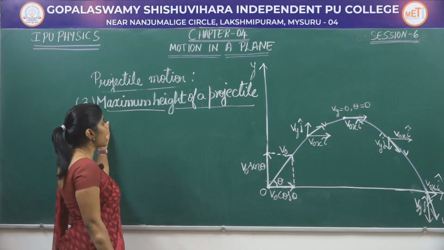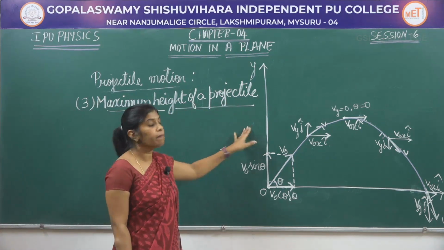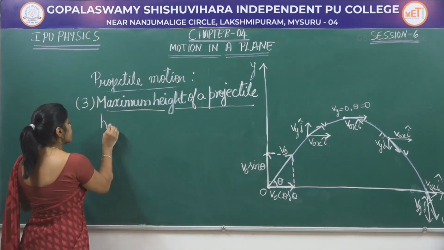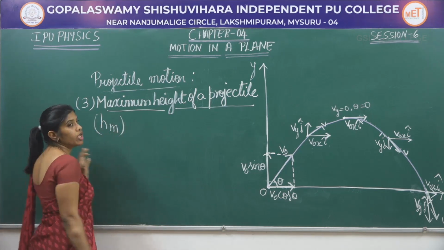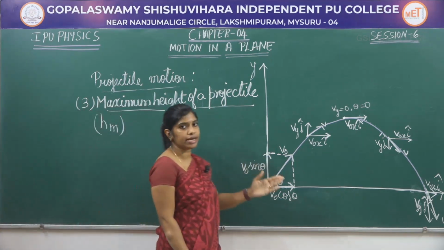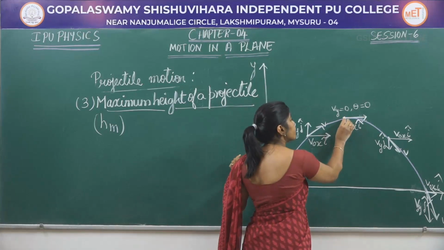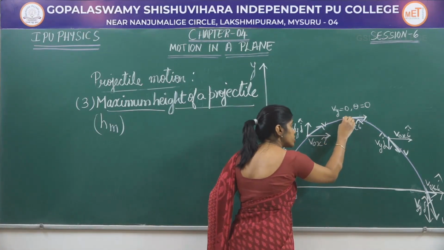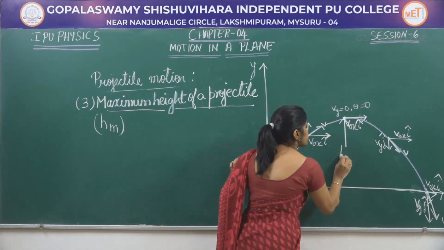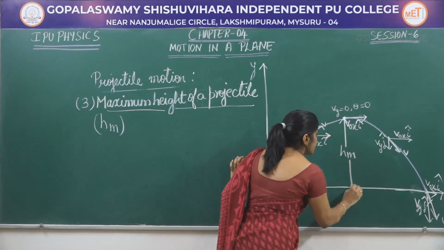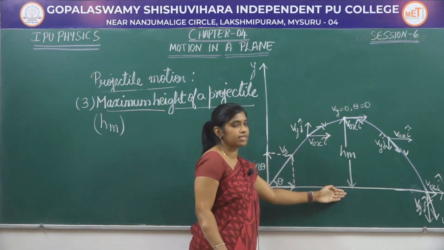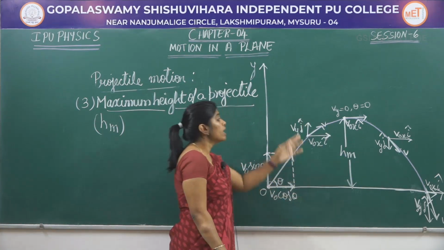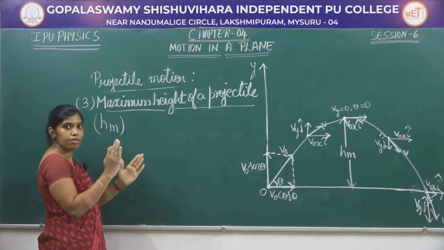Next, let us find the maximum height of a projectile. This is denoted by the letter Hm. What is the maximum height of a projectile? It is the maximum height reached by the projectile. So this is the maximum height reached by the projectile. Let me mark this as Hm. What is this distance is what we have to find now. What happens at the maximum height?